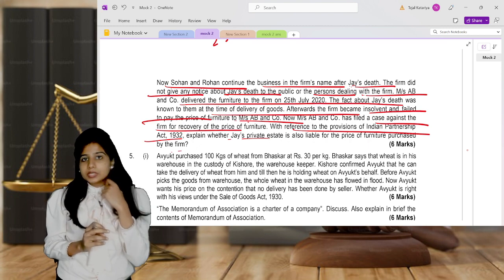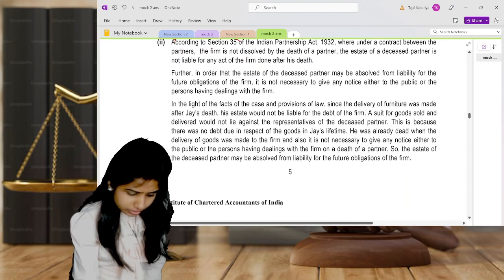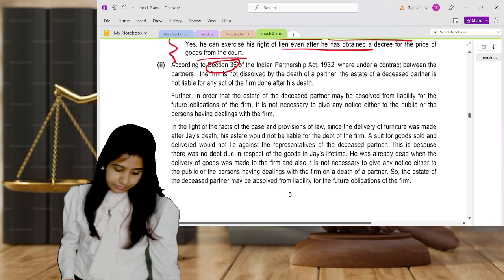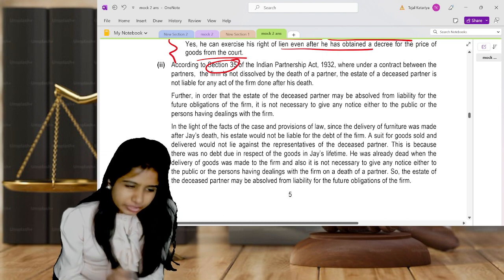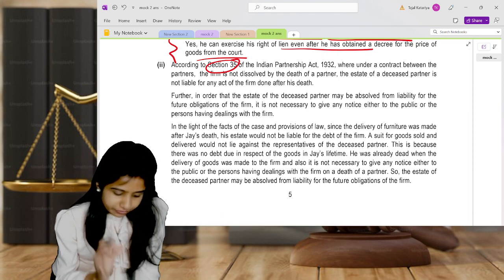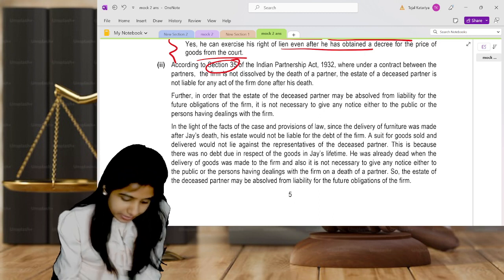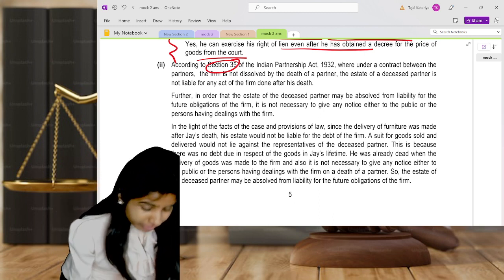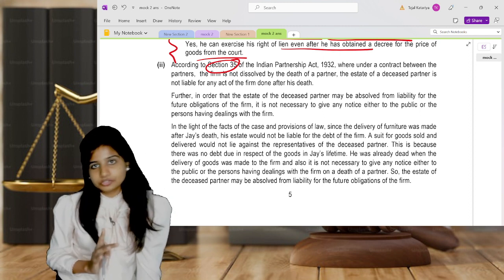They have not given the public notice. Now what are the consequences? Understand, first of all, this is all about section number 35. This is quite an important section. So sections 33 and 35 are quite important from your examination perspective also. Expulsion, insolvency, death of the partner or even retirement. From these four provisions you will be getting one question in your exam.